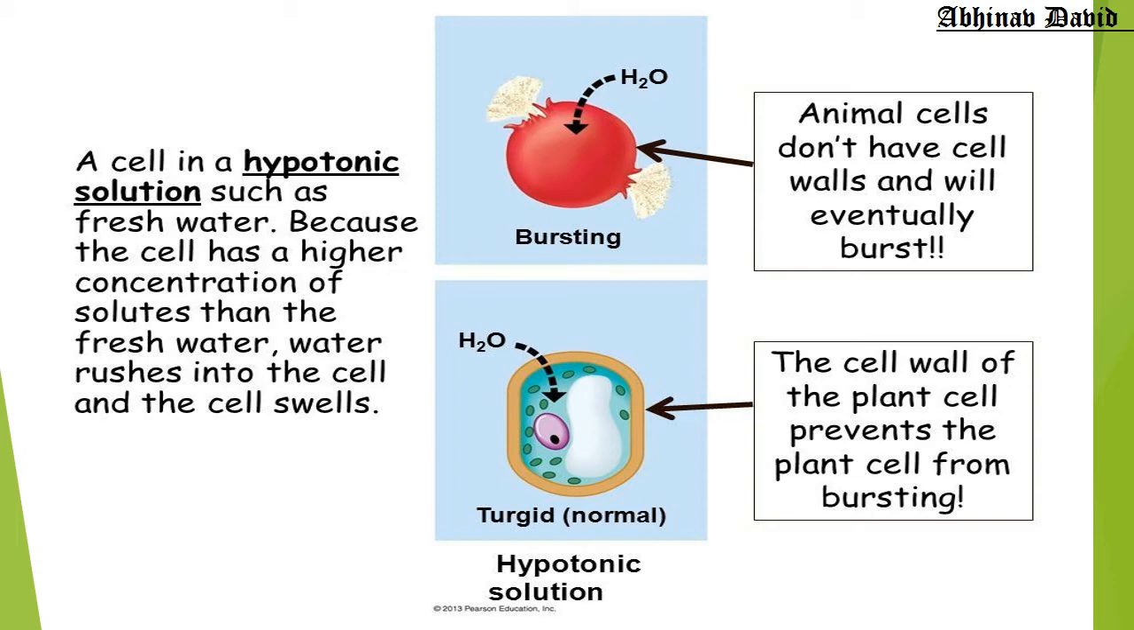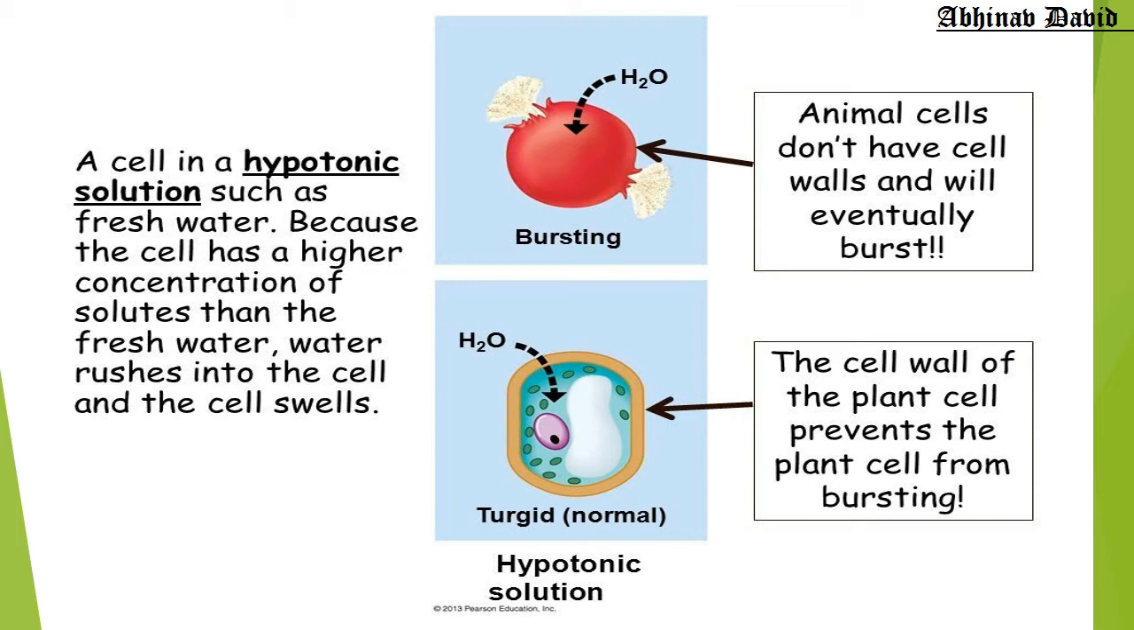Now if we keep the plant cell and the animal cell in the same solution, that is hypotonic solution, what will happen? Because the solution is hypotonic, it has more water and the cytoplasm has less water, so more water will go inside the cell, in the plant cell as well as in the animal cell. As the animal cell has only a cell membrane, more water will go in and in and in, and the cell will become swollen and swollen, and ultimately the cell will burst.